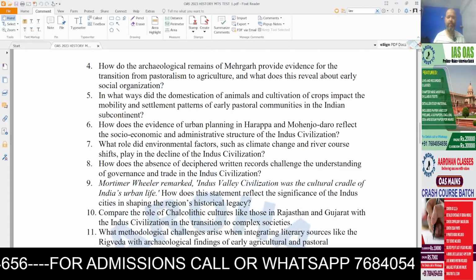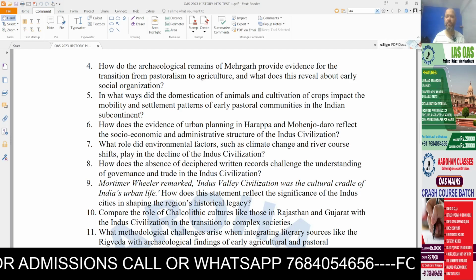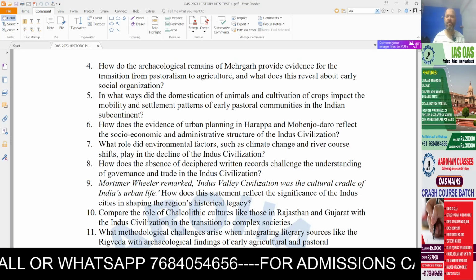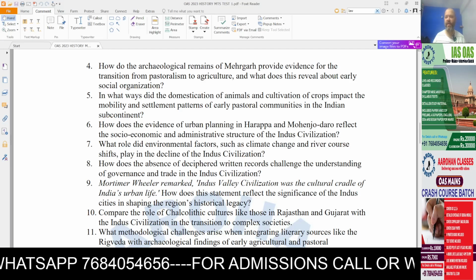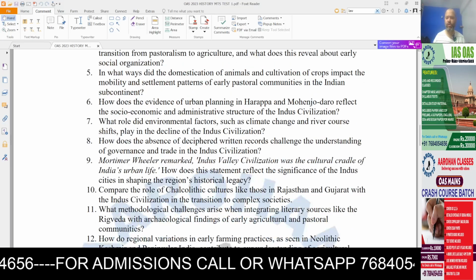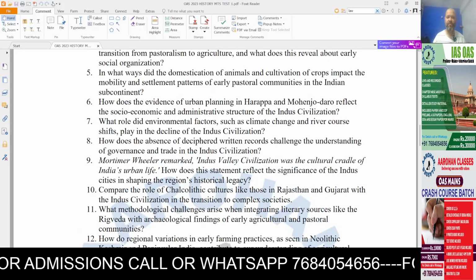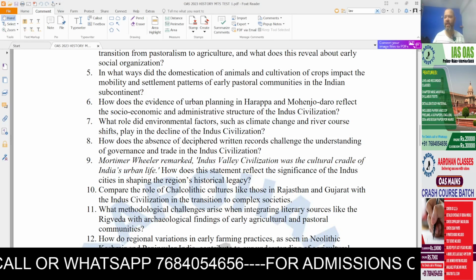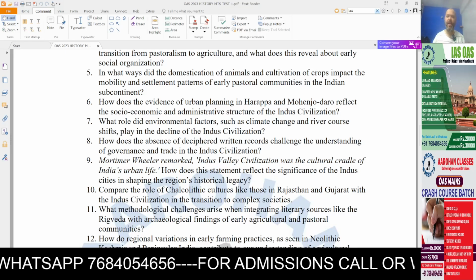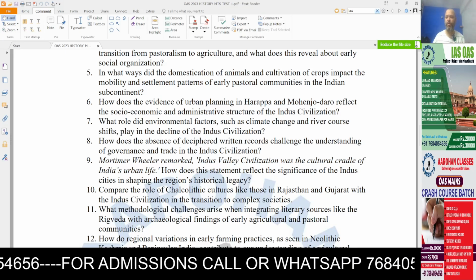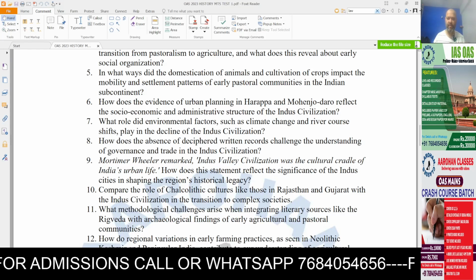Question 4. How do archaeological remains of Mehrgarh provide evidence for the transition from pastoralism to agriculture? And what does this reveal about early social organization? Question 5. In what ways did domestication of animals and cultivation of crops impact the mobility and settlement patterns of early pastoral communities in the Indian subcontinent?